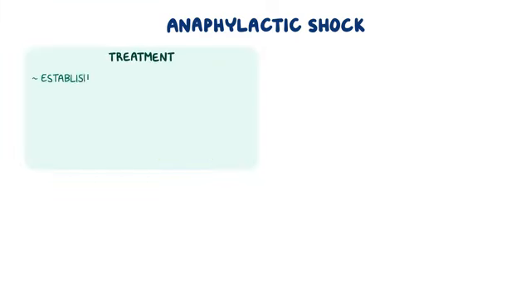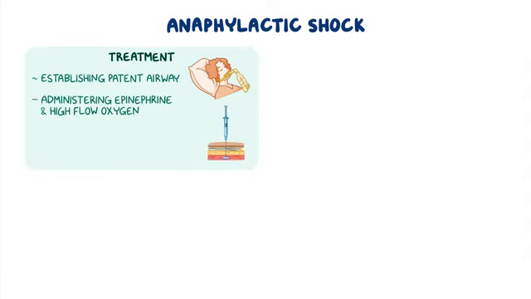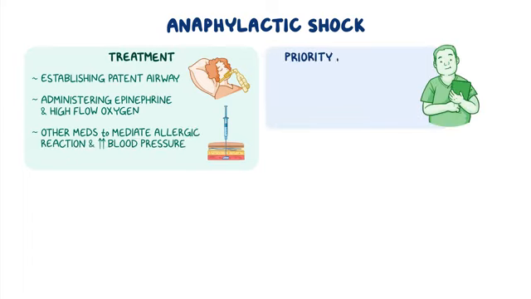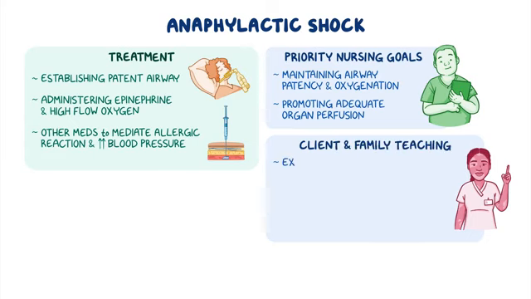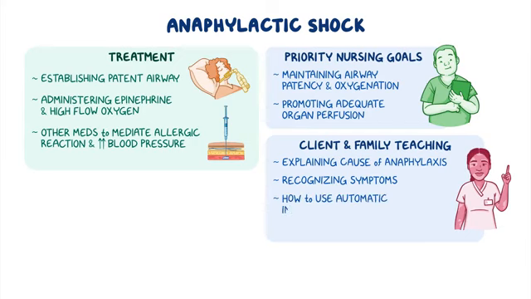Treatment includes establishing a patent airway, administering epinephrine and high-flow oxygen, and giving other medications to help mediate the allergic reaction and increase blood pressure. The priority nursing goals include maintaining airway patency and oxygenation, and promoting adequate organ perfusion. Client and family teaching centers on explaining the cause of anaphylaxis, recognizing the symptoms of an anaphylactic allergic reaction, how to use their automatic injectable epinephrine device, and when to seek medical treatment.